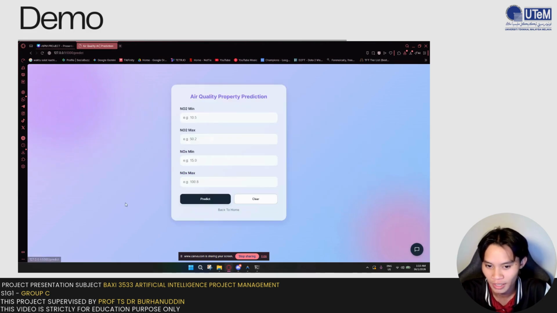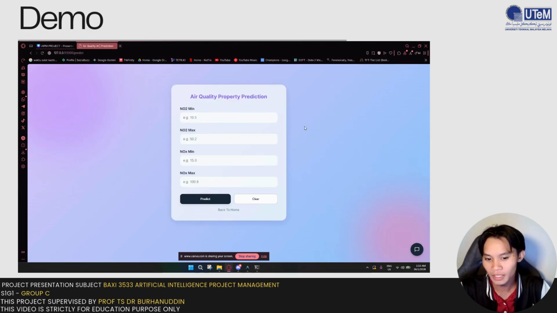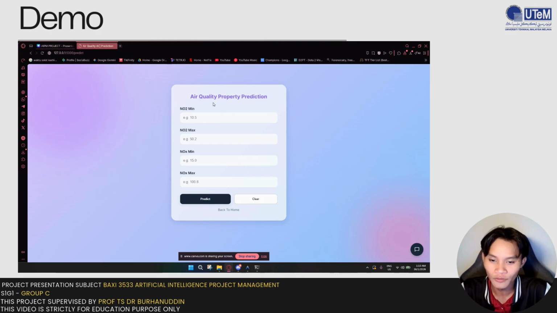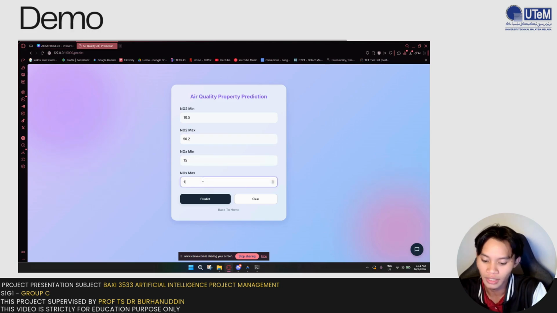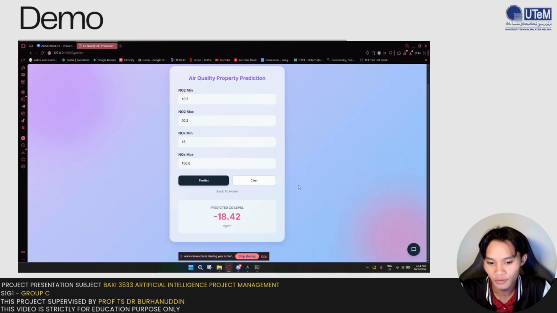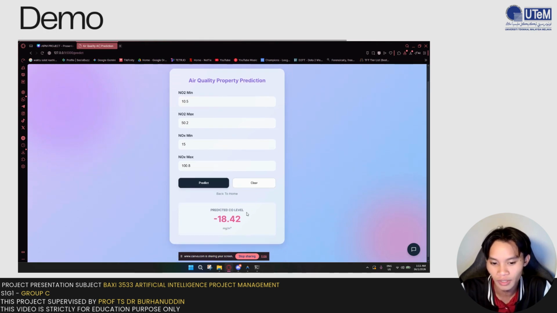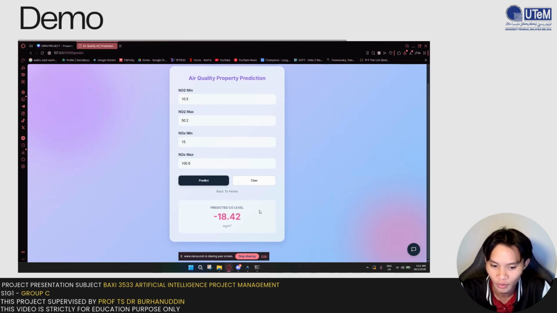So let's predict. This is the second page for the prediction. For example, we put in NO2 as 10.5, NO2 max is 50.2, and NOx is 15, and max is 108. So it will automatically predict. For example here, we can predict that the CO level is negative 18.42 milligram. That's all from me. Thank you.